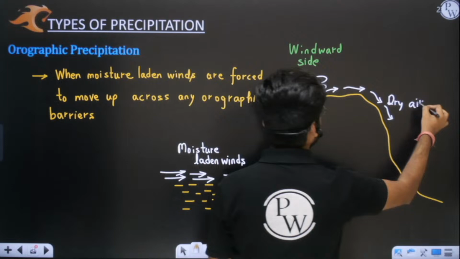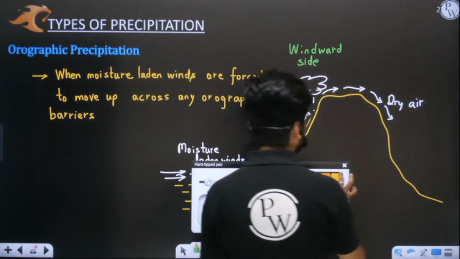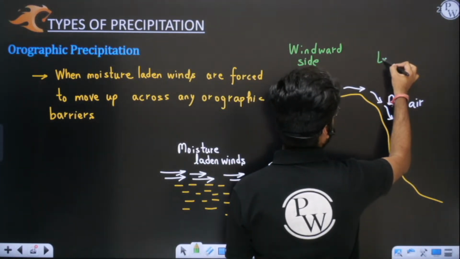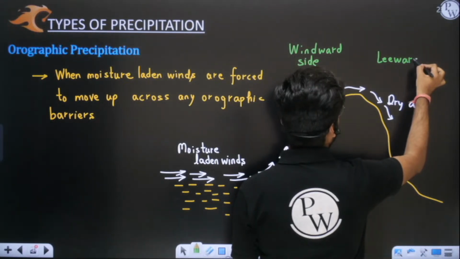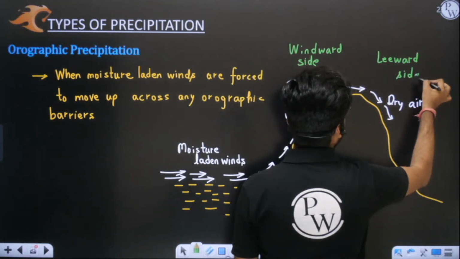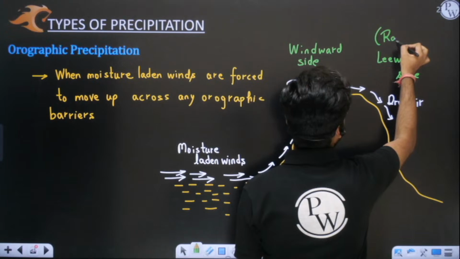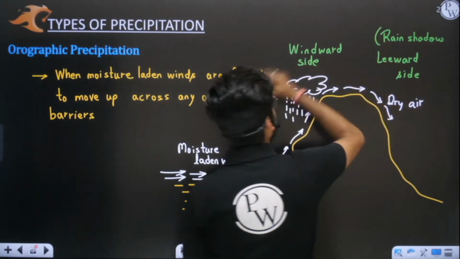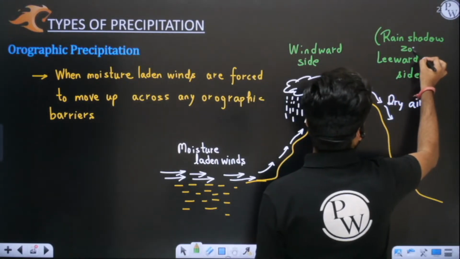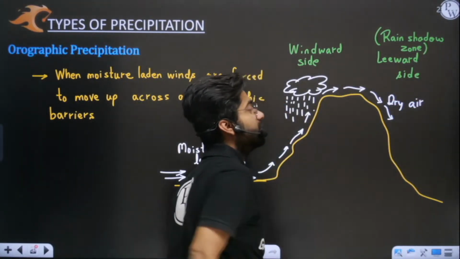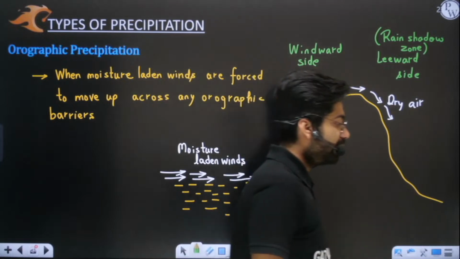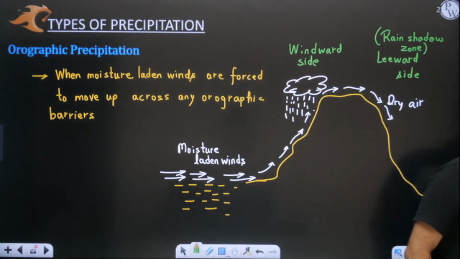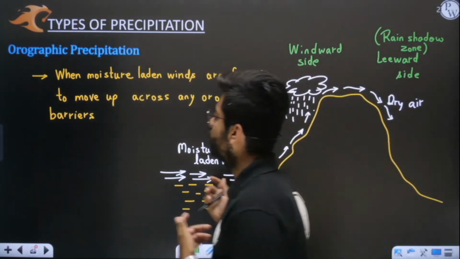Yes or no? That is the back side, which is the leeward side, or the rain shadow zone. The leeward side will not receive rainfall. Why? Because, sir, it is not having moisture. All the moisture has been shed on the front side. Why is it called rain shadow zone? Because no moisture has been carried away by the air. Air has already dropped all the water. Yes or no? So this is orographic precipitation.